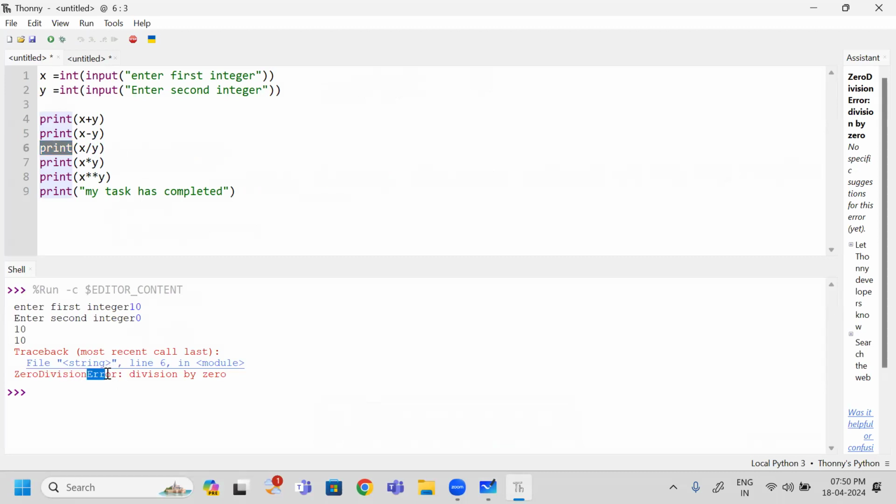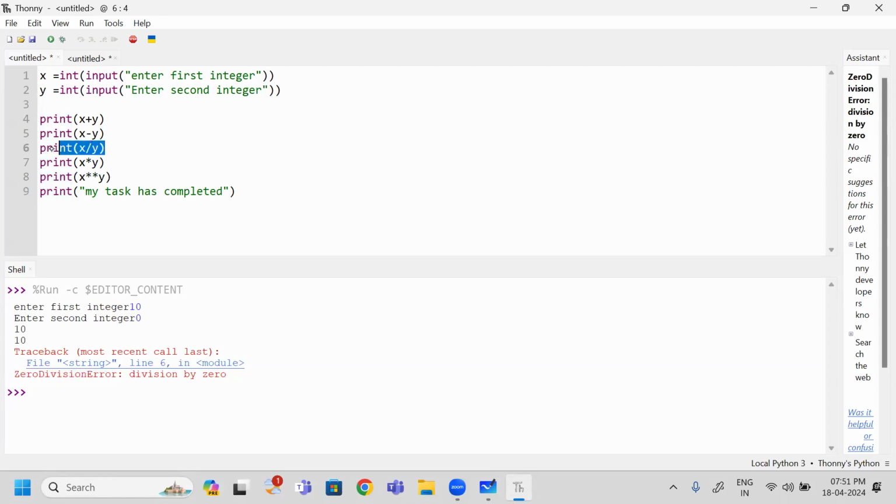Actually it is printing as an error, but this error is generated at the time of program running, so we call these exceptions. So here, this line generated an exception, the zero division exception.